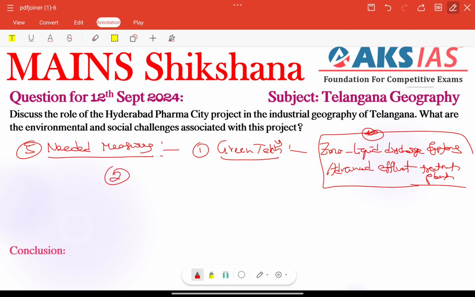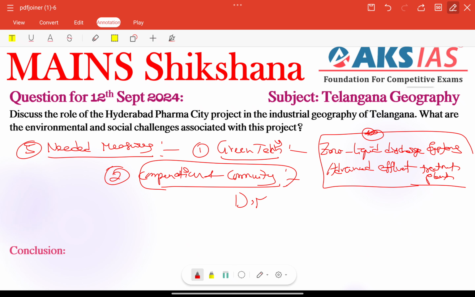right? Other than this, we have community involvement and compensation. We can talk about compensation related issues, community involvement also, right? Because we need to give fair compensation and rehabilitation, whatever we have seen in the challenges, right? So with active participation from affected populations in the decision making process, whatever decisions are taken by the project, here we need to focus on our EIA, Environment Impact Assessment. Environment Impact Assessment means the discussions and consultations with local community people will be happening here, right?